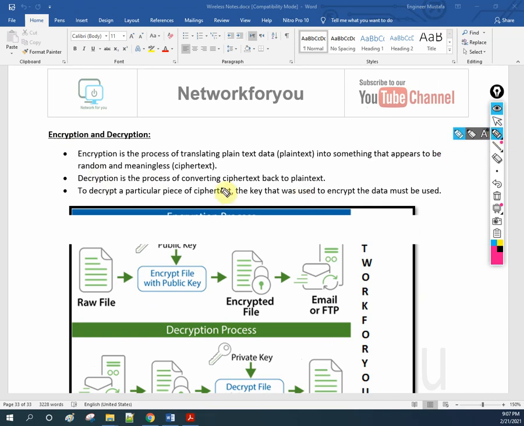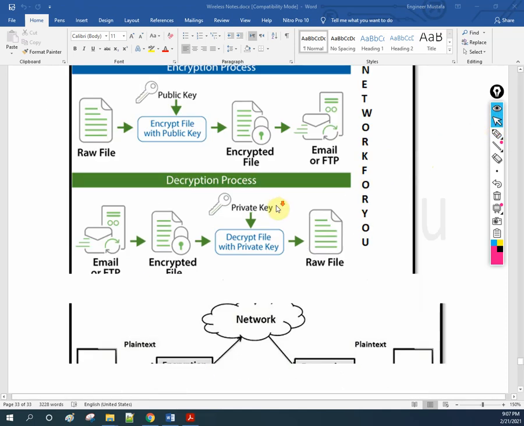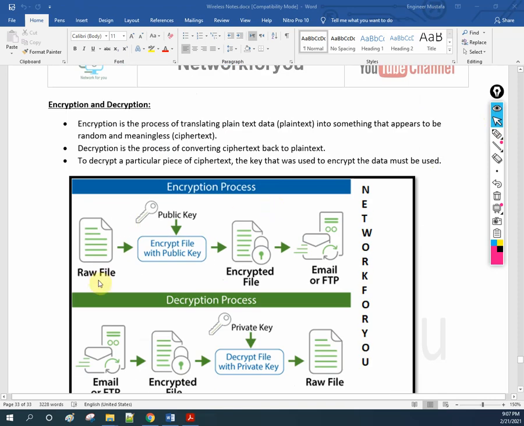Encryption is a process of translating plain text into something that appears random and meaningless. For example, if you see this image, you will have the idea. Here you have raw data. You are sending this data to someone, but if any hacker in the air is capturing your signal, he will know what you are sending.